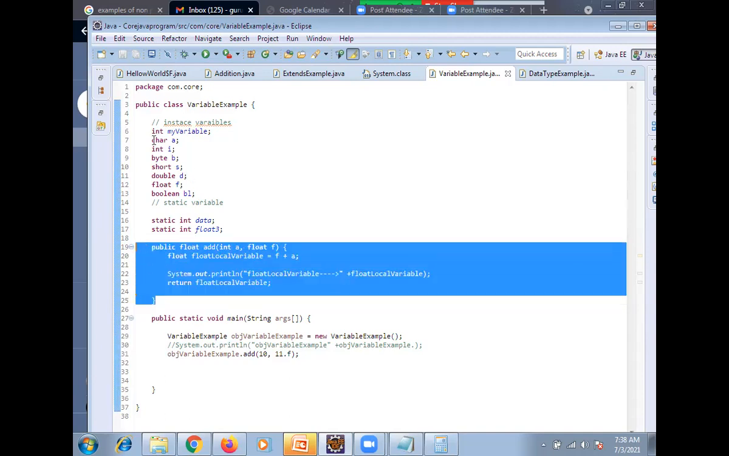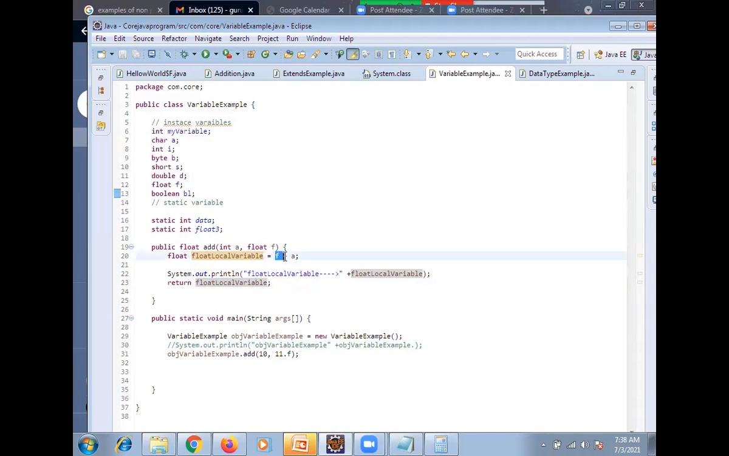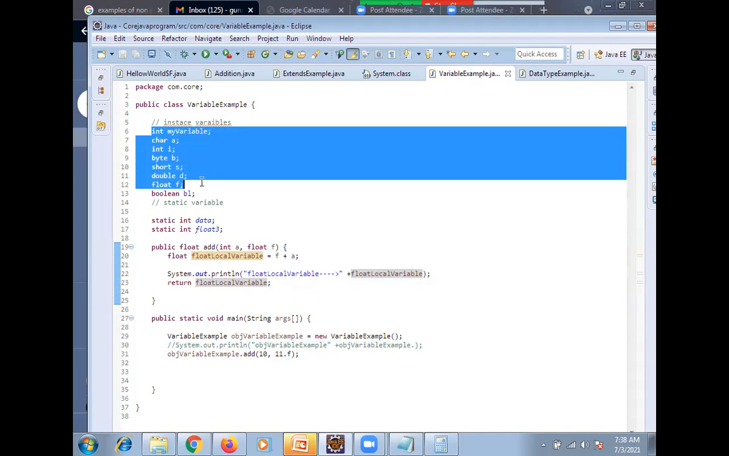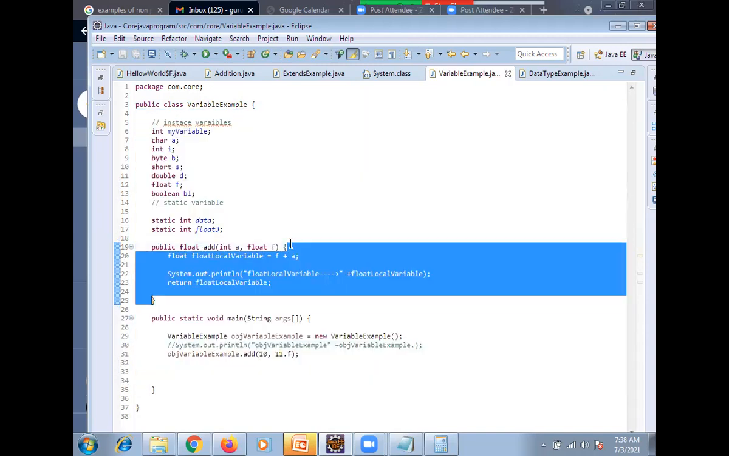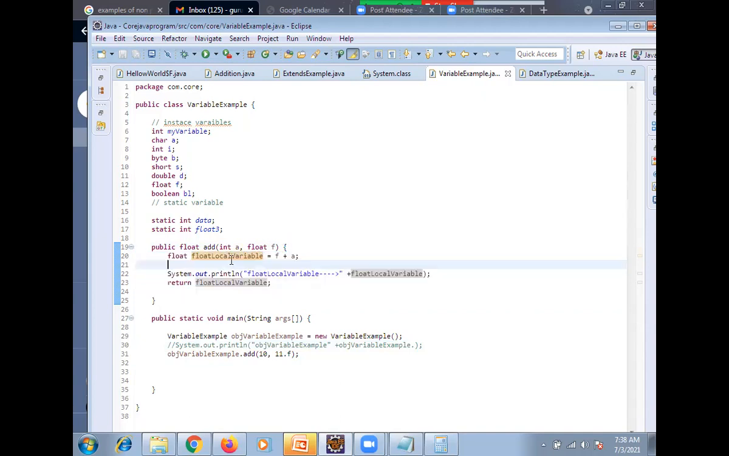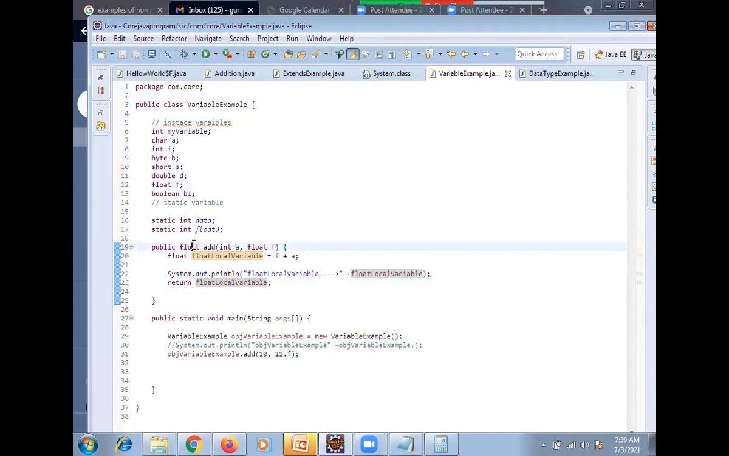But you can access instance variables inside the local method. Means they will be available across until these braces, but this local variable is available till these braces only. Okay? Clear? This variable will perform the calculation and give it till the calculation only, but it cannot give it outside the class.